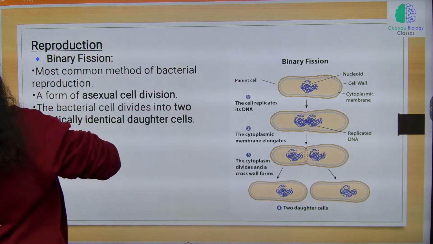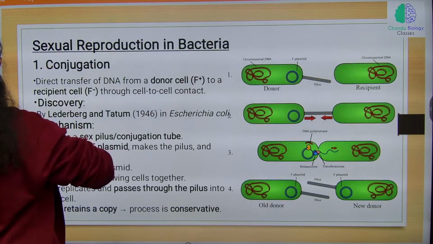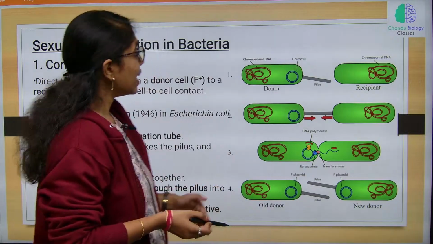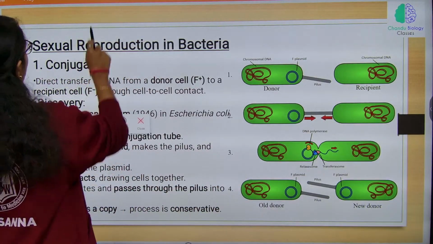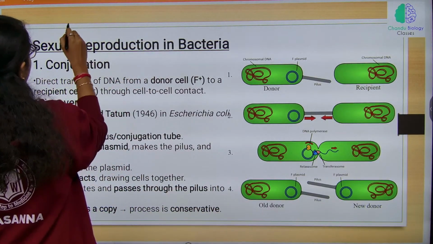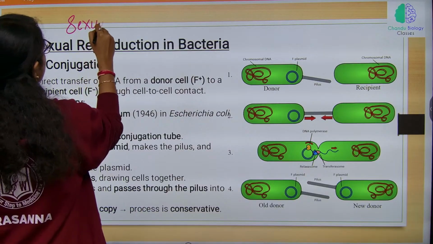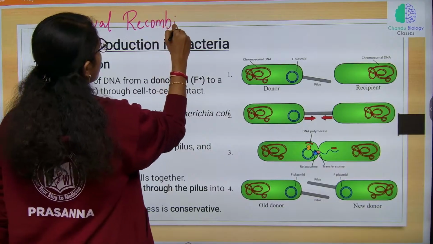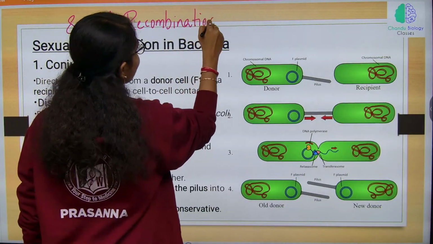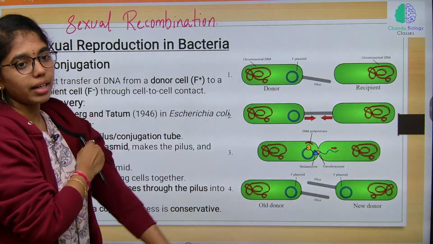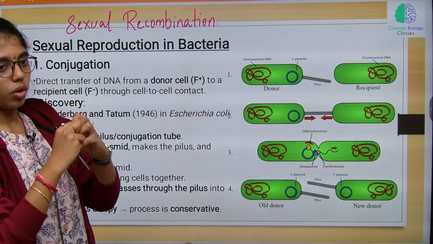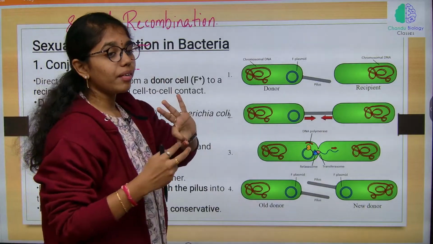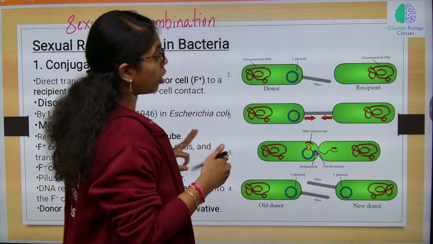Next, sexual recombination. Rather than calling it sexual reproduction, sexual recombination is the better term to use here, because only a single genetic material is involved in the recombination. In bacteria we have three types of sexual recombination.